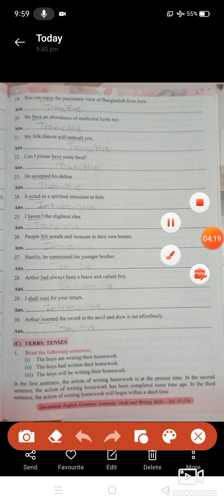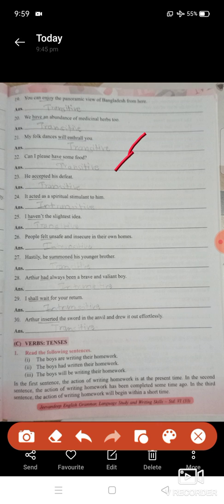Next, you can enjoy the panoramic view of Bangladesh from here. Transitive, have transitive, will enthrall transitive, have transitive, accepted transitive, students. Sorry, here accepted is transitive and acted is intransitive, students.